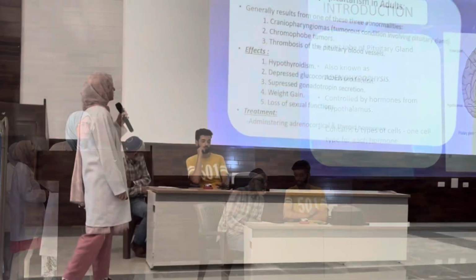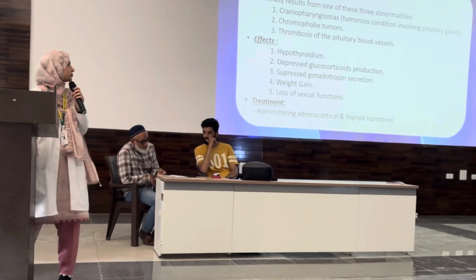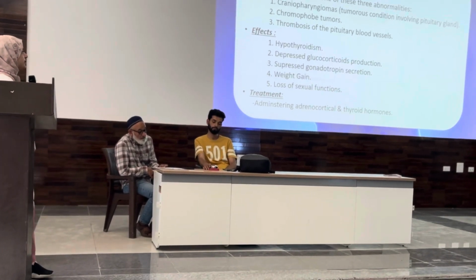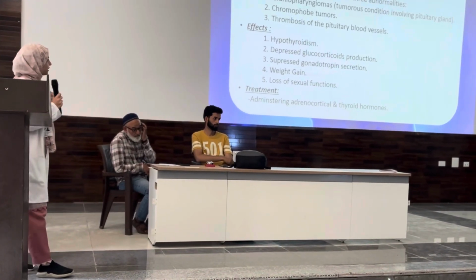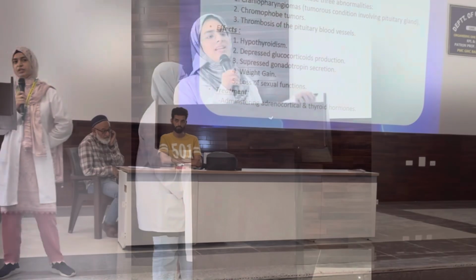There are different types of cells which secrete different types of hormones that control the metabolic functions of the body. It generally results from one of the three abdominal glands. First one is craniopharyngeal. It's a tumorous condition involving the pituitary gland. Second is chromoprotein. Chromoprotein are cells present in the anterior and the intermediate pituitary, and it doesn't make any hormone on its own.